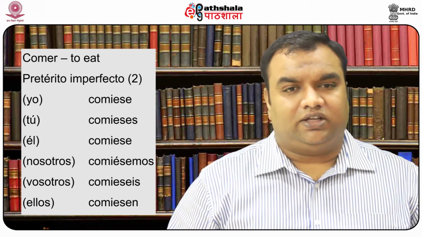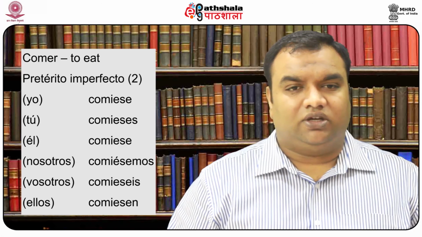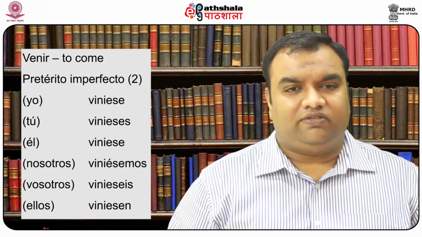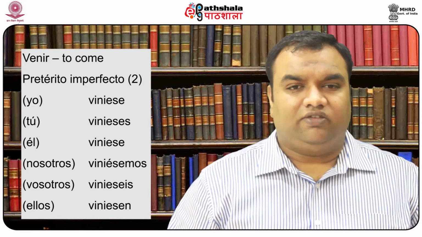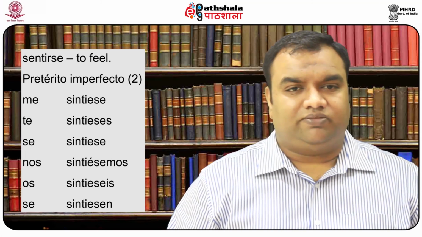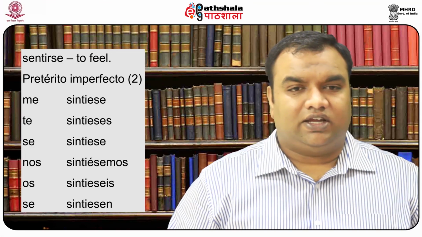For comer, it is comiese, comieses, comiese, comiésemos, comieseis, comiesen. For venir, viniese, vinieses, viniese, viniésemos, vinieseis, viniesen. Reflexive verb sentirse, me sintiese, te sintieses, se sintiese, nos sintiésemos, os sintieseis, se sintiesen. The most common form used is that of the ra form. The se form is